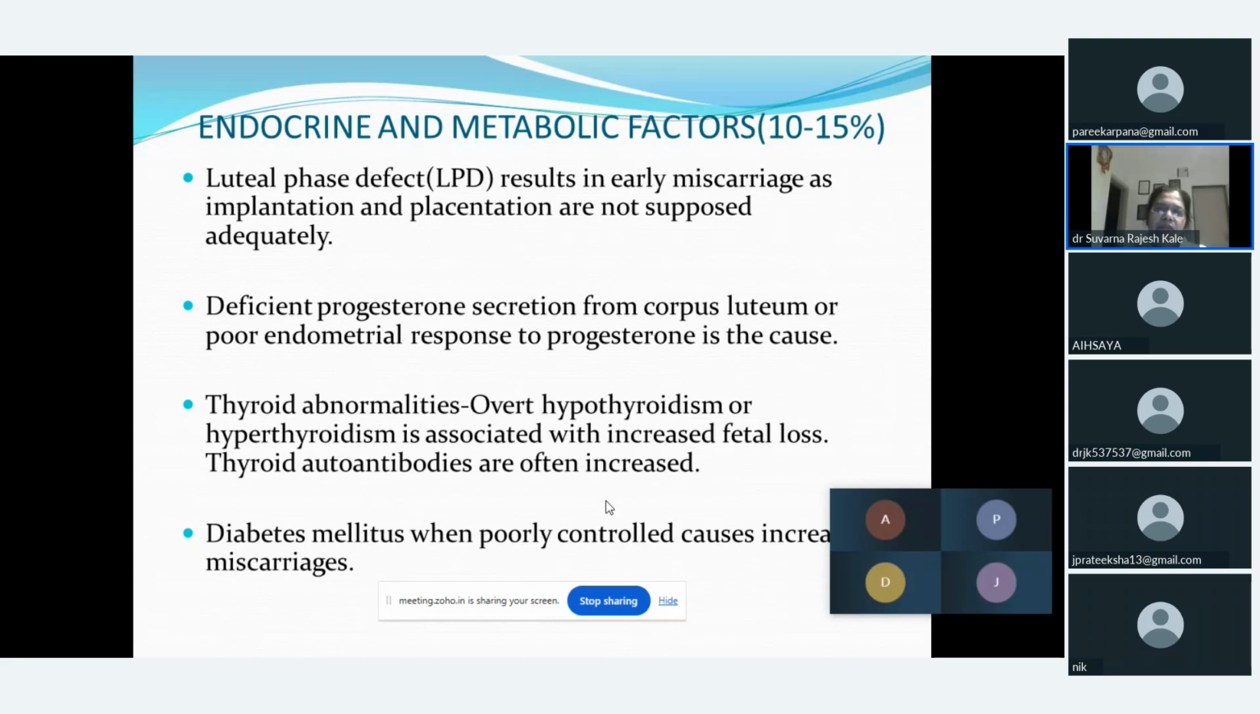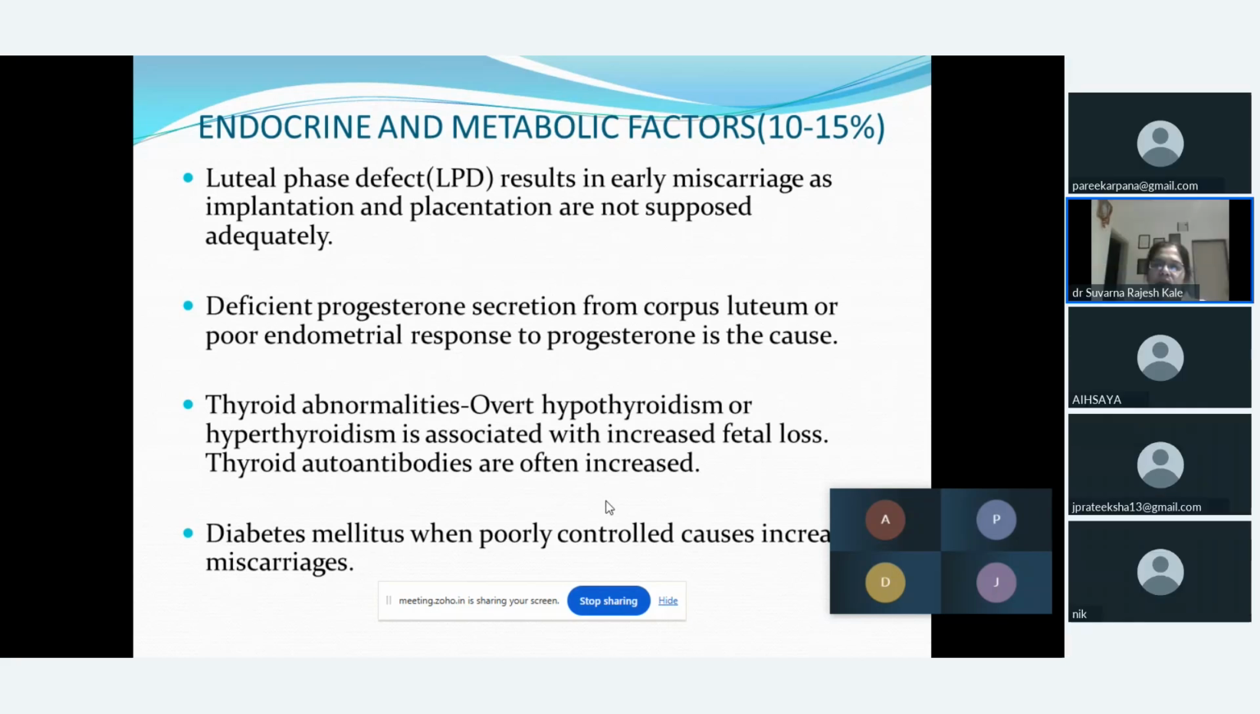In that, we say the luteal phase defect, called LPD, results in early miscarriages, in which the implantation, or we can say the placentation process, is not supported adequately. Now we know during the implantation there are invasion and adhesion processes. So these are not going to occur in a proper way because of the luteal phase defect. Next, there could be deficient progesterone secretion. We know the progesterone secretion in early weeks of pregnancy is through the corpus luteum before the placenta is formed. So this deficient corpus luteum function leads to poor endometrial response to the progesterone, which could cause an abortion in a female.